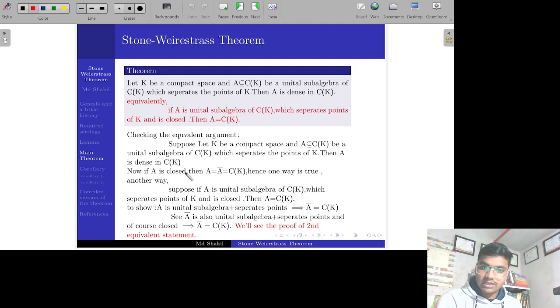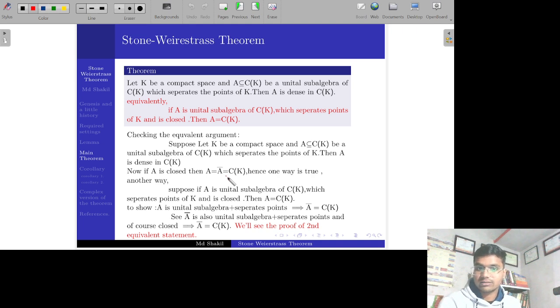So suppose A is a unital subalgebra, it separates the points of K, it is closed. So A itself is a unital subalgebra separating points, so by the first argument, A closure will be equal to C(K), since A is dense in C(K), and since we already supposed that A is closed, then A closure will equal A, so A itself will equal C(K).